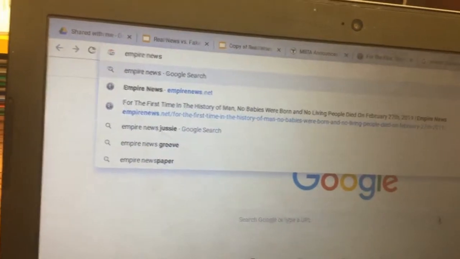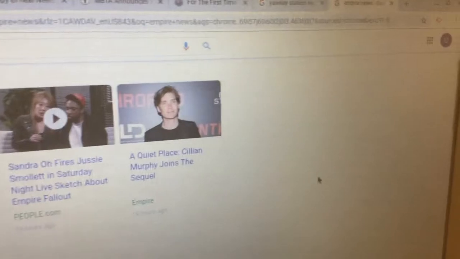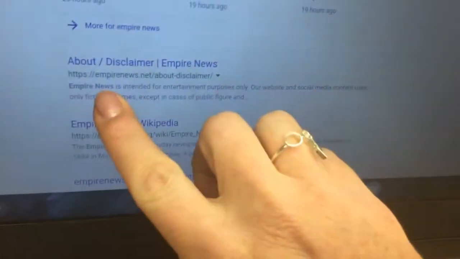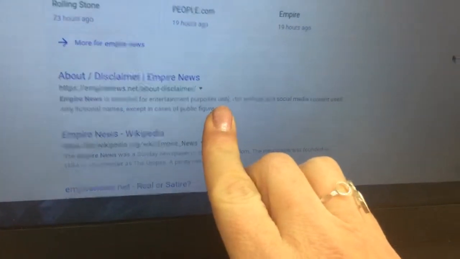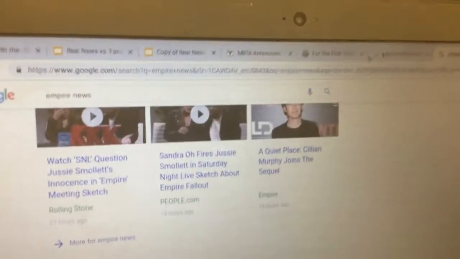So that's our source. You're not going to click on empirenews.net, but what you're going to do is that you can say that one site says that it's for entertainment purposes only.